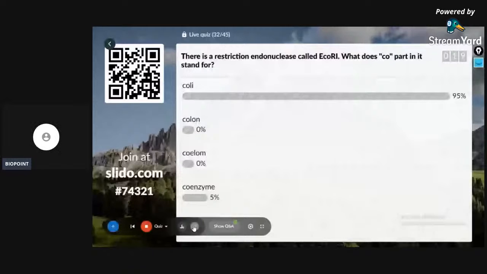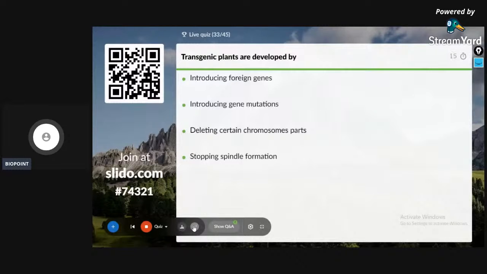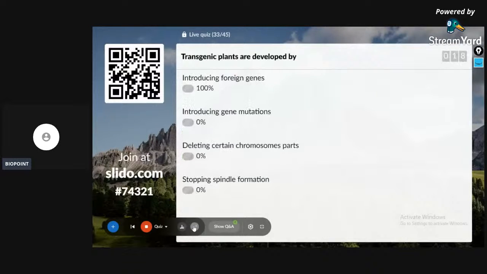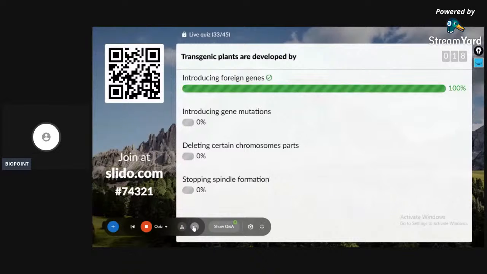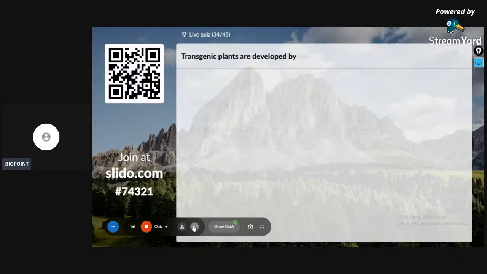33rd question on the screen. Transgenic plants are developed by introducing foreign genes, introducing gene mutation, deleting certain chromosome parts, stopping spindle formation. The correct answer is given by 100% of the students. Transgenic plants are developed by introducing foreign genes. I hope there must be some changes in the leaderboard because most of the students are giving the correct answer for the questions.